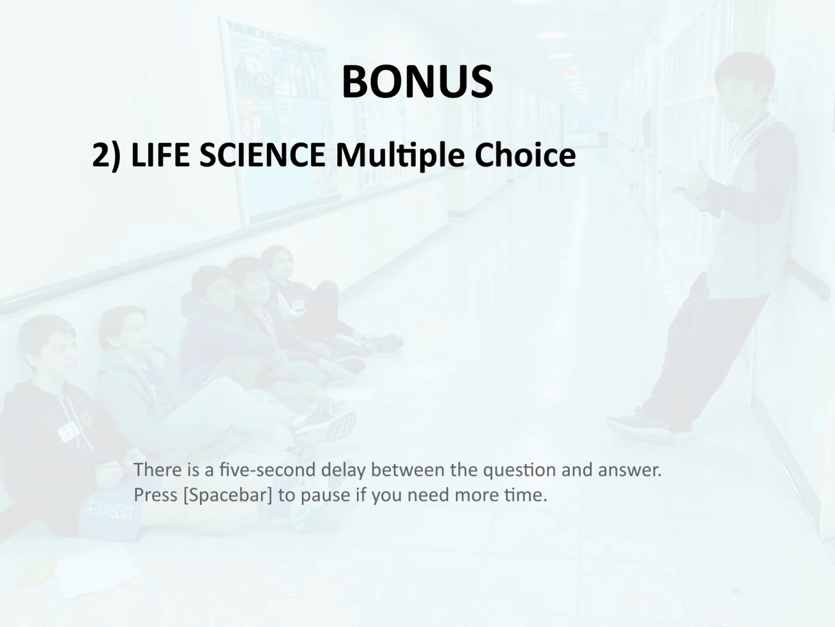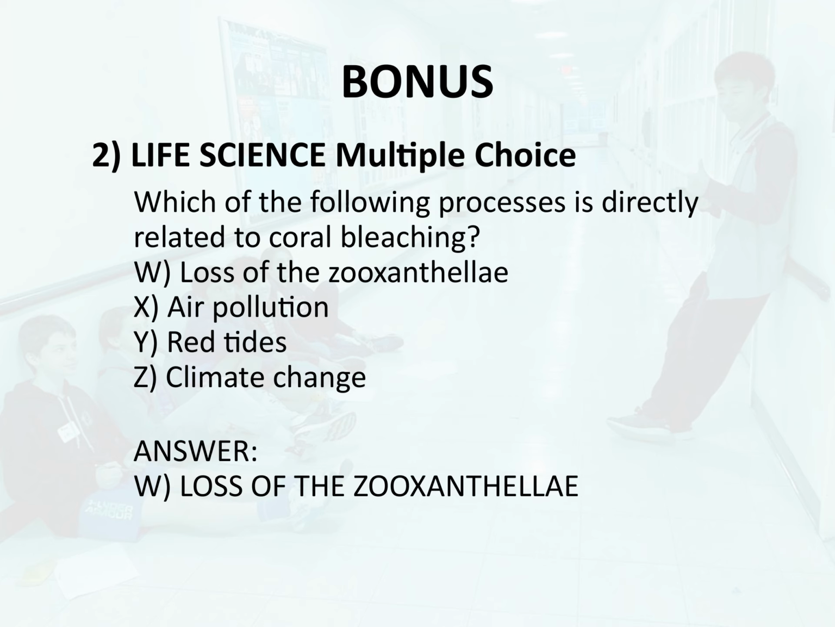Bonus 2. Life science. Multiple choice. Which of the following processes is directly related to coral bleaching? W. Loss of the zooxanthellae, X. Air pollution, Y. Red tides, Z. Climate change. Answer. W. Loss of the zooxanthellae.